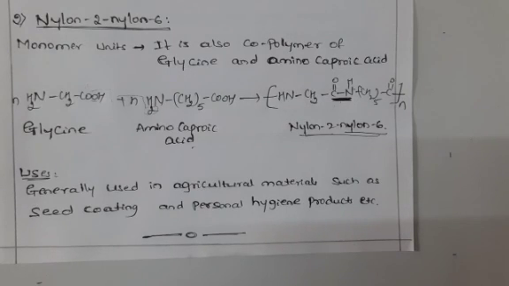Some questions come from reactions such as polyester and polyamide, which we have discussed. So one question from monomer units, one from reactions, and one more from biodegradable polymers. In total a 4 to 5 marks question from this chapter.